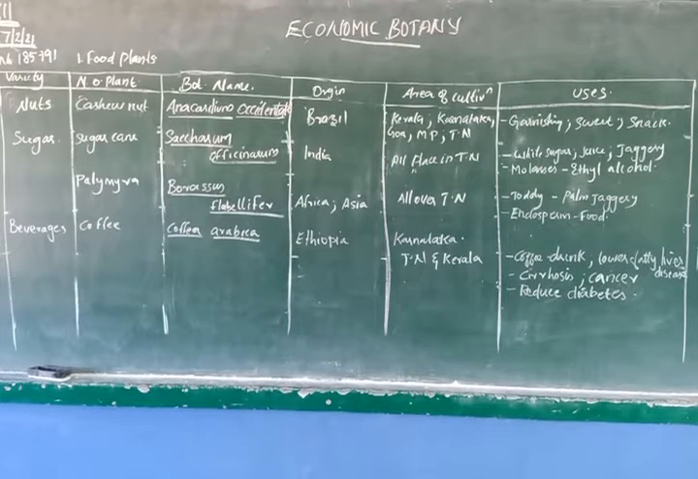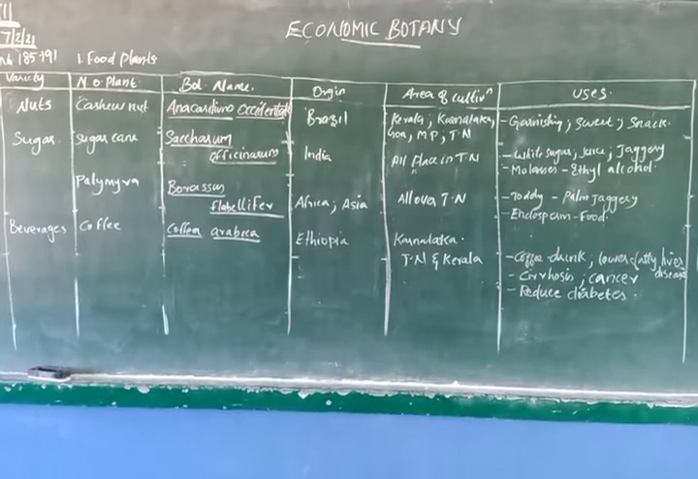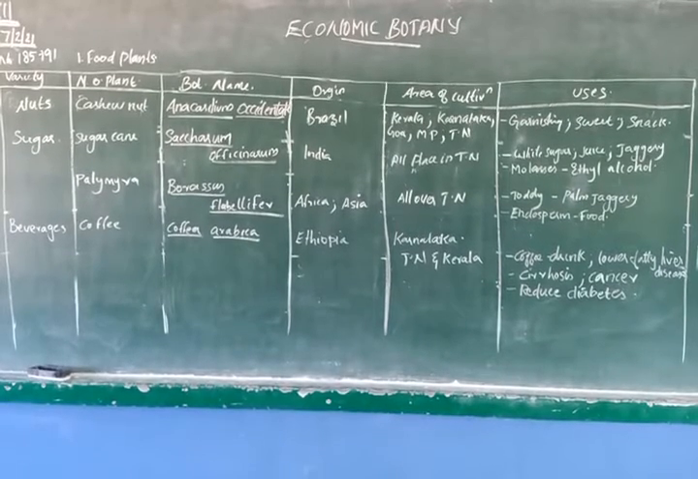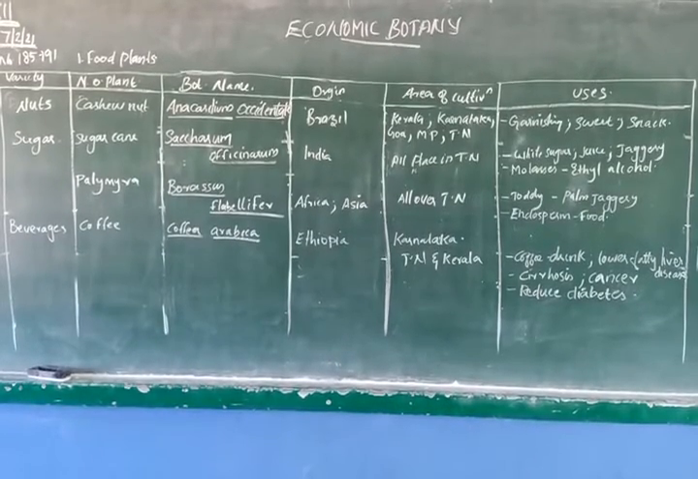Then sugar. The next variety is sugar: sugar cane. You are all familiar with sugar cane. Saccharum officinarum. The origin is in India. Sugarcane originated in India. Almost all places in Tamil Nadu, except Kanyakumari and Nilgiris, it is cultivated.